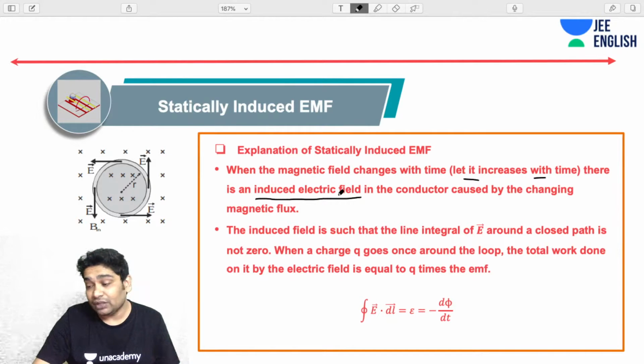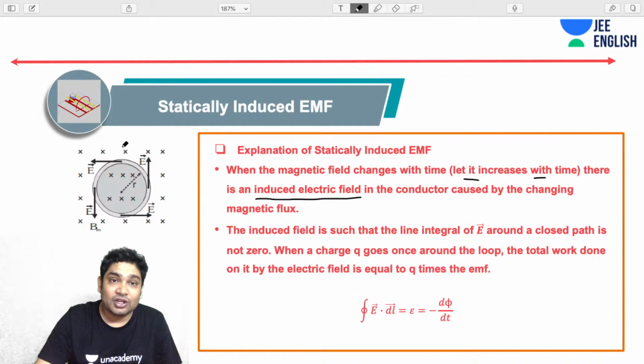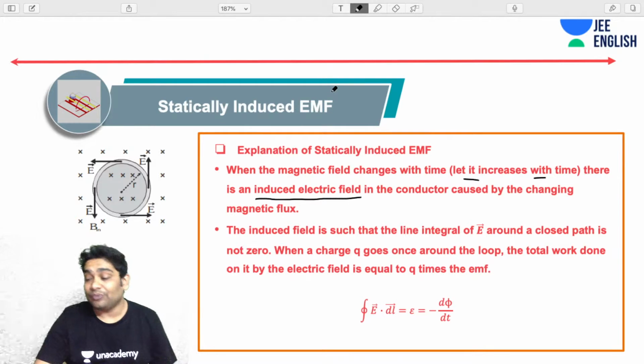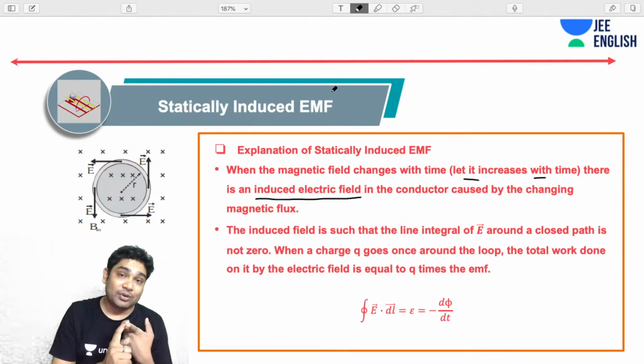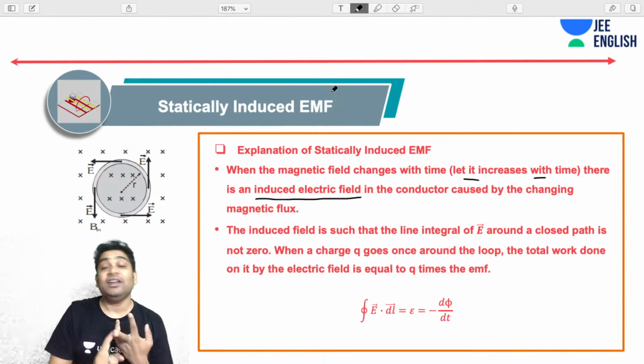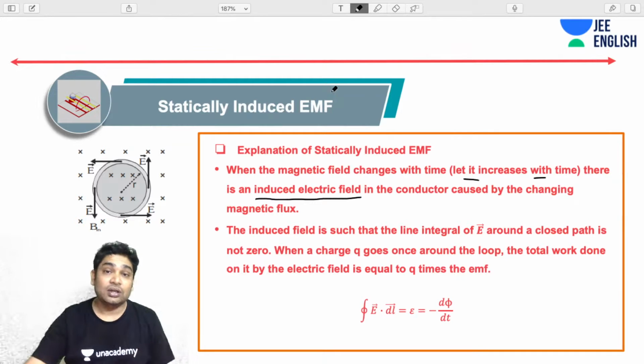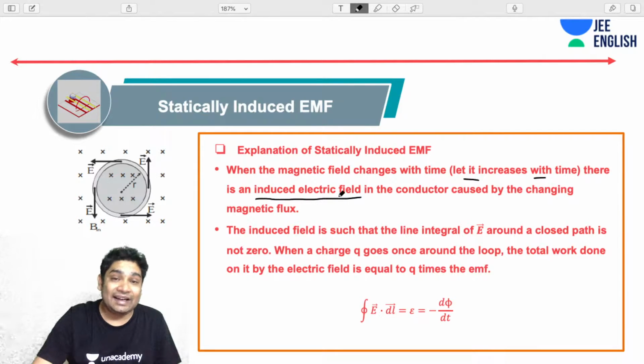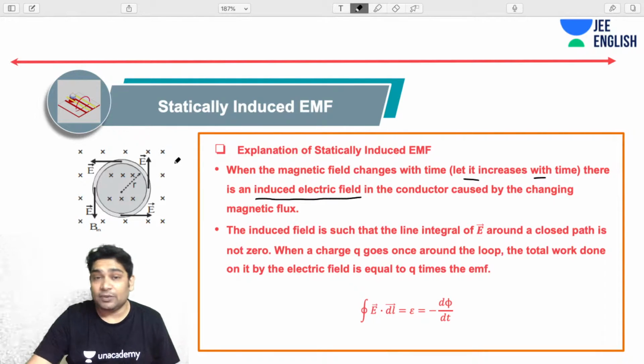You need to remember that changing magnetic flux induces electric fields. So electric fields have two sources now. One, obviously, charges can produce electric fields. Second, time varying magnetic fields can also induce or create electric fields. And it is those electric fields that are causing this EMF. That is our explanation for this.